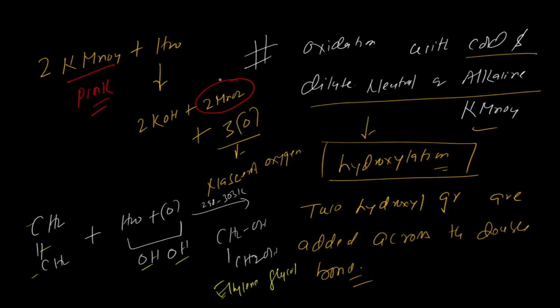Therefore this is also used as a test for unsaturation, and this is known as Bayer's test. You should remember, B-A-Y-E-R, Bayer's test. This is the test for unsaturation.